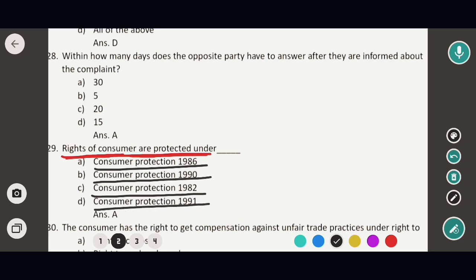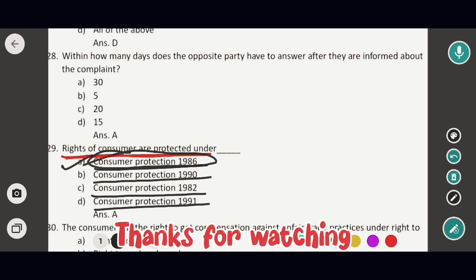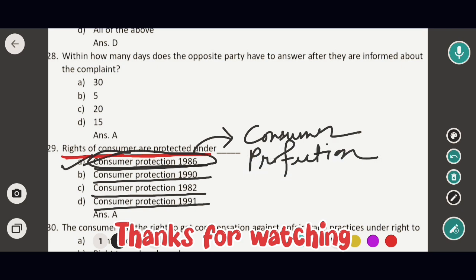So the correct option would be option A, that means Consumer Protection Act 1986, even though it has been replaced with the Consumer Protection Act 2019. So the correct option would be option A.